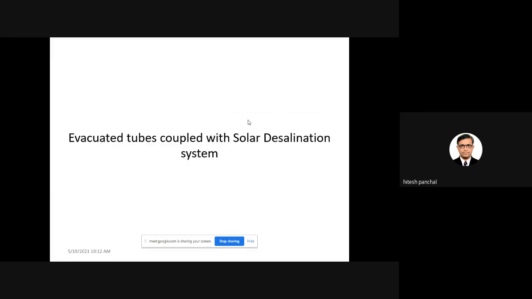Okay, now the second point, which is very important and which people are using at present, is the evacuated tube collector, briefly written as ETC. So the second point for discussion is the evacuated tube collector coupled with the solar desalination system.